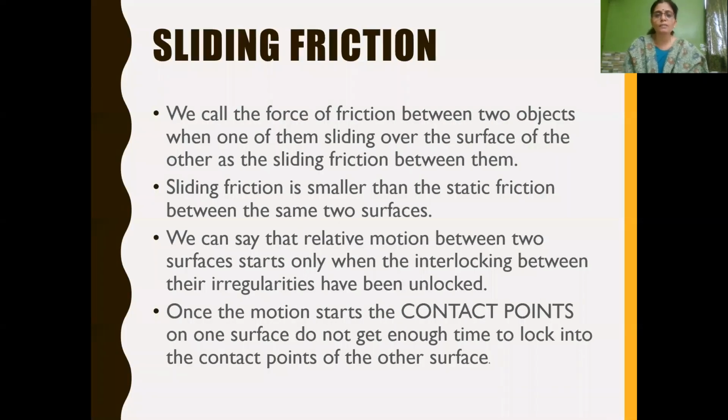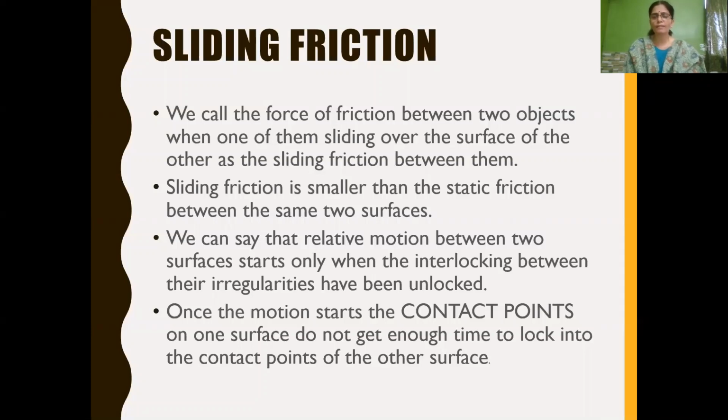And next, sliding friction. One body slides over the other. From the name we can understand: sliding friction is the force of friction that appears between two objects when one of them slides over the surface of the other.